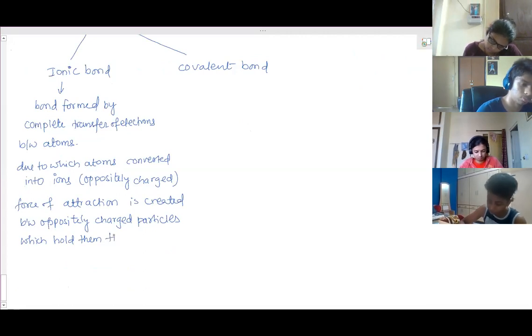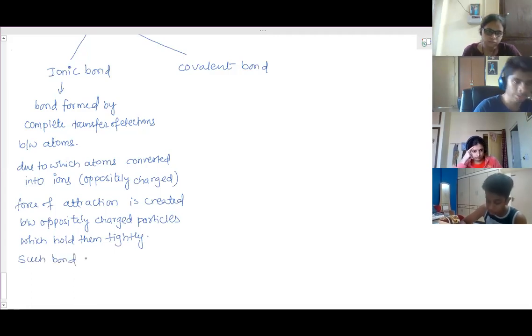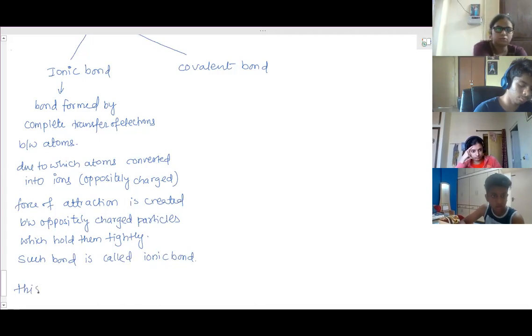Such a bond is called an ionic bond. Okay. This bond is formed between a metal and a non-metal.